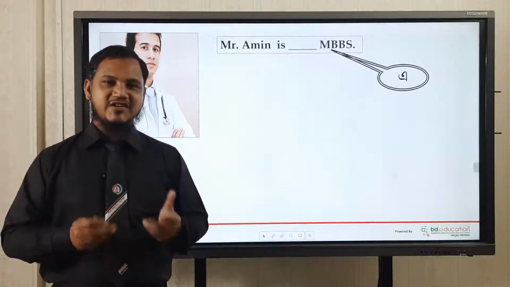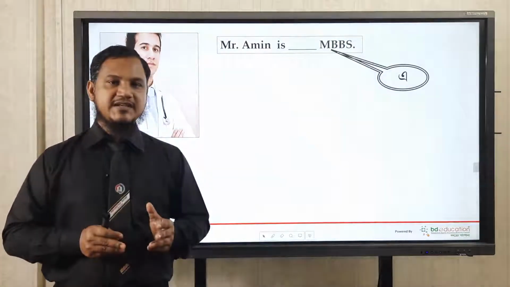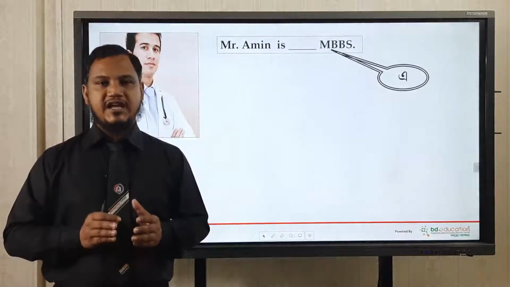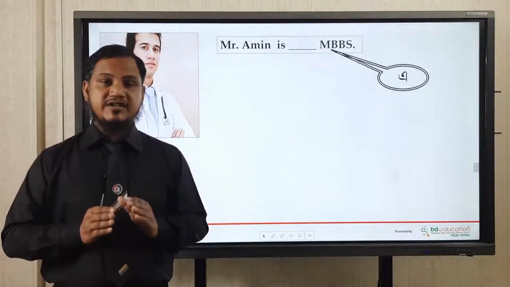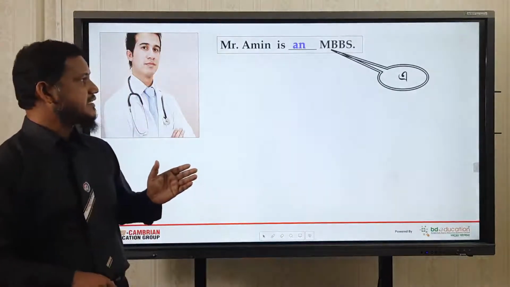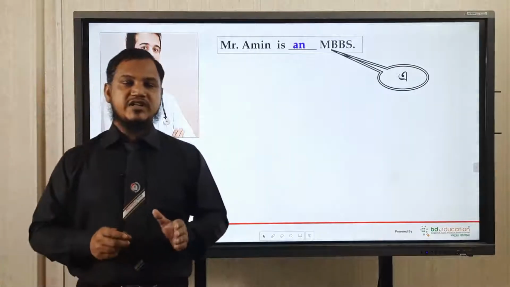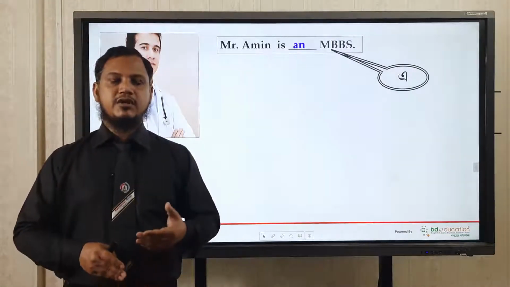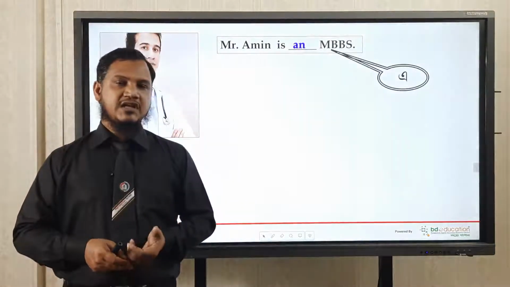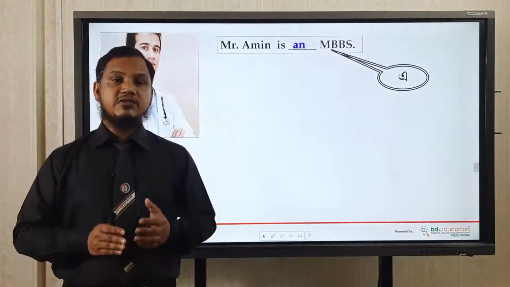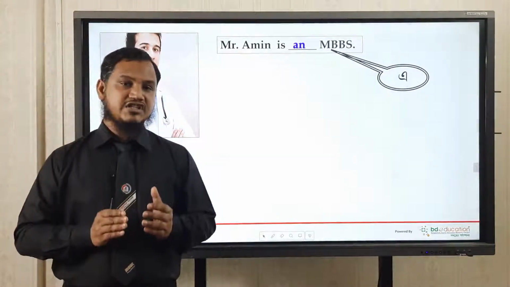Okay, just look at me. "Em." That means from the beginning of this letter, I am using the vowel sound "e". This sound is a vowel, and that's why we are using an before this. Dear students, here is a very important notable thing. You must remember that we use articles not by the letter, we use articles by the pronunciation.